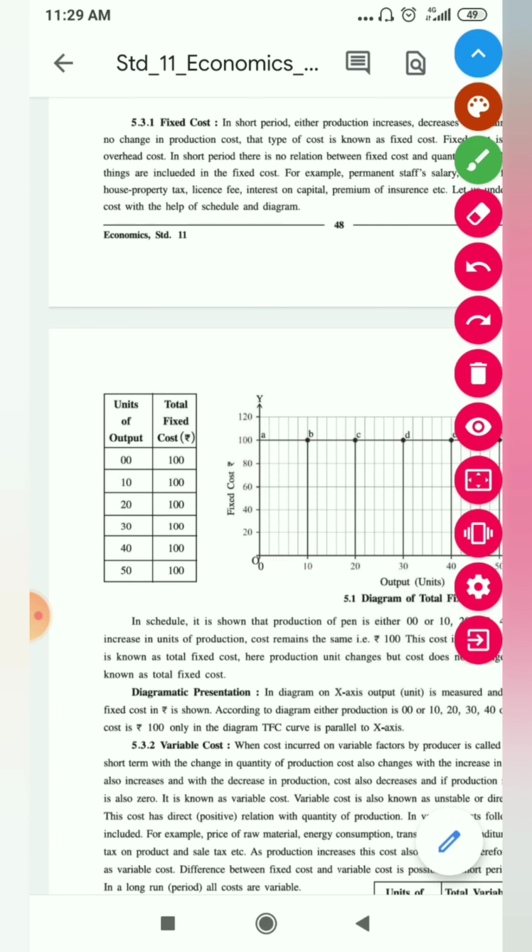Okay, this is all about your fixed cost. Let us move further to the variable cost. What is variable cost?